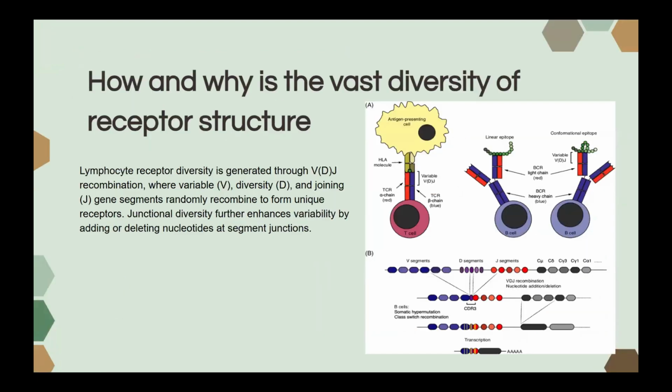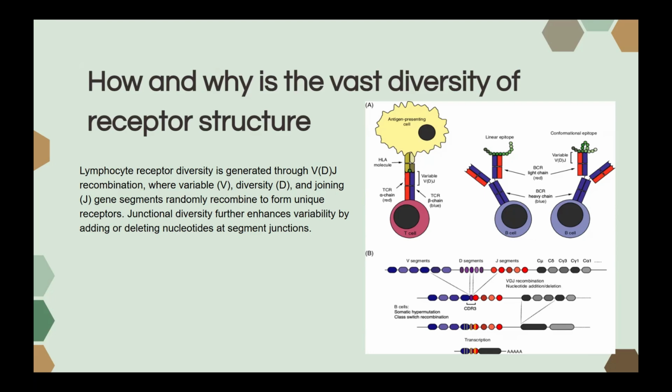How and why is the vast diversity of receptor structures in the lymphocyte repertoire generated? Lymphocyte receptor diversity is generated through VDJ recombination, where V is variable, D is diversity, and J is joining. Gene sequences randomly recombine to form unique receptors. Junctional diversity further enhances variability by adding or deleting nucleotides at segment junctions. Combinatorial diversity arises from different pairings of BCR or TCR chains.